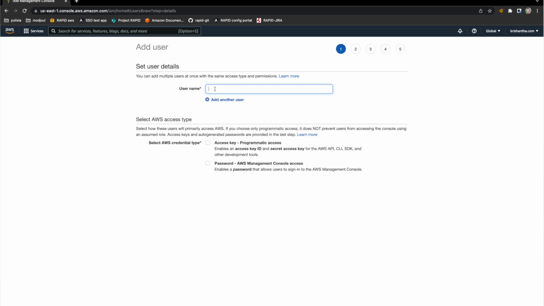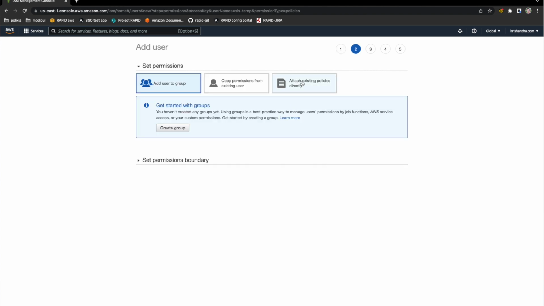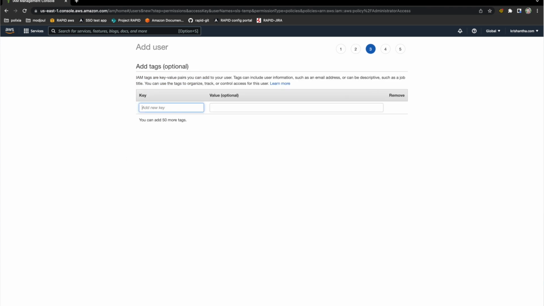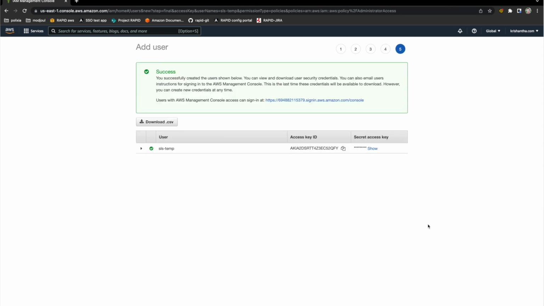The user name would be, since I'm going to delete this user immediately because you're going to see my access keys and account details, SLS TEMP user, right? And this is the access key user. I don't need a password for this user. Go to the next level, attach an existing policy, and the policy would be administrative access. I will show you how you can overcome this problem using CodePipeline and CodeBuild. I don't need to create tags, and then next, create the user.